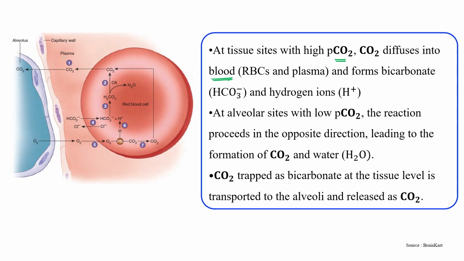Diffuse into the blood and form bicarbonate ion. At the tissue level, carbon dioxide concentration is more, right? So this very quickly forms bicarbonate ion. While at the alveoli level, carbon dioxide concentration is less. So obviously, if it is less, then the reaction proceeds in the opposite direction, leading to the formation of carbon dioxide and water, right?